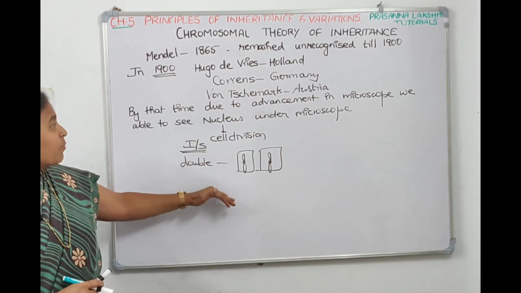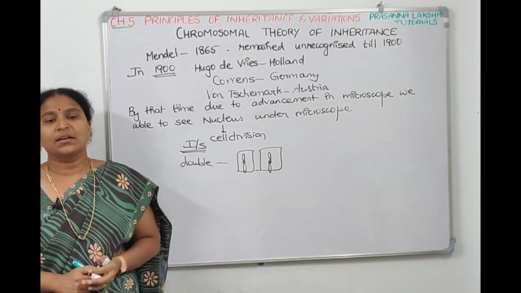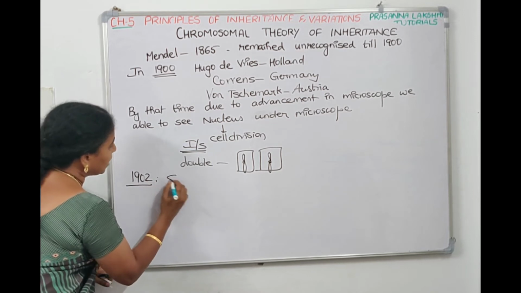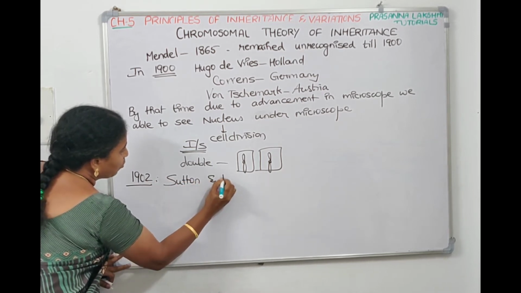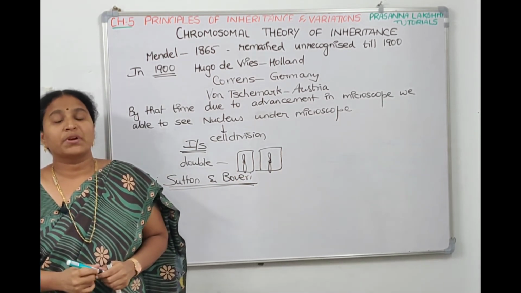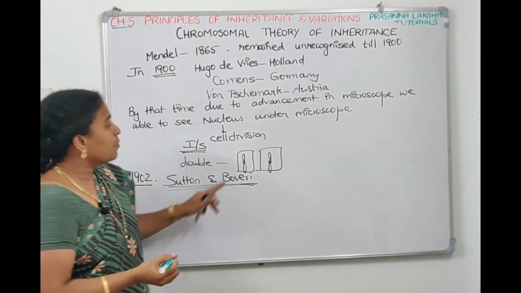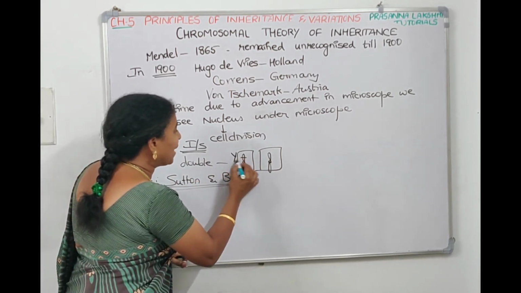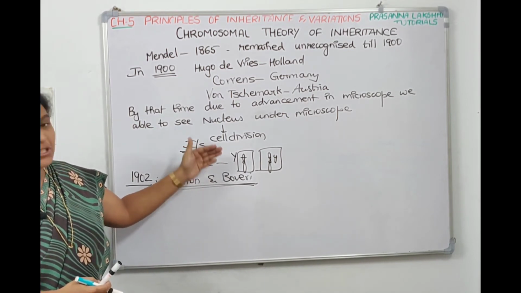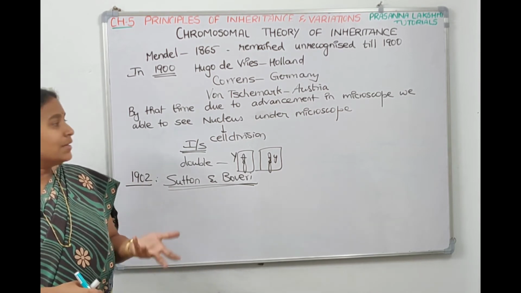So because of the advancement of the microscope, they were able to observe the nucleus and the chromosomes under the microscope. Then in 1902, two scientists, Sutton and Boveri, noticed that the behavior of chromosomes is parallel to the behavior of genes. Why? Because these are the chromosomes, and on the chromosomes, capital Y, small y genes are there. Now, if the chromosomes are moving, then the gene present on the chromosome will also move. If I am sitting in a bus and the bus is moving, that means I'm also moving, right?